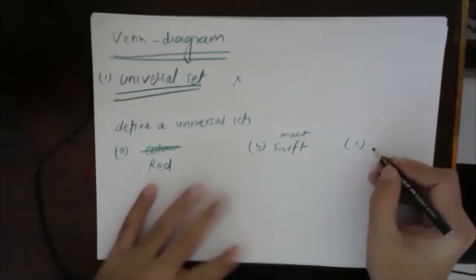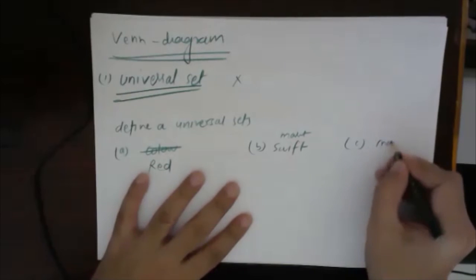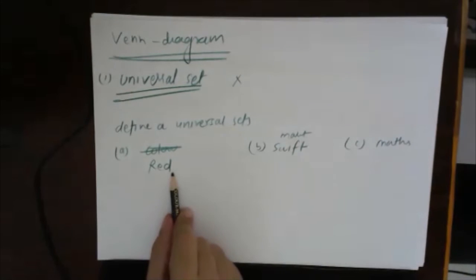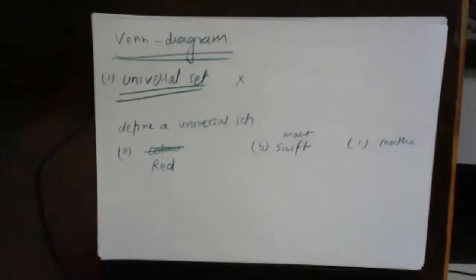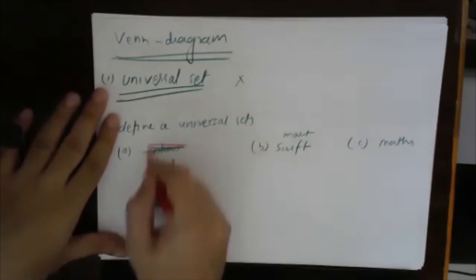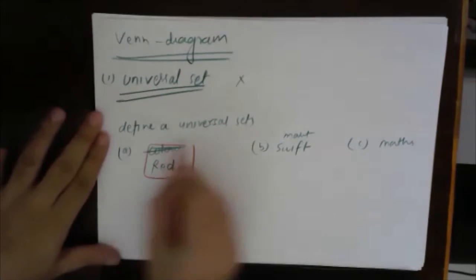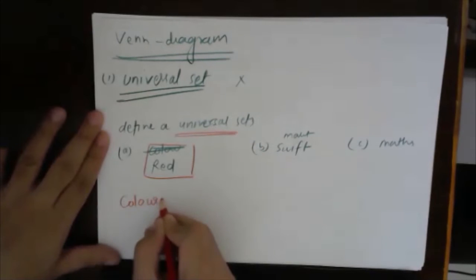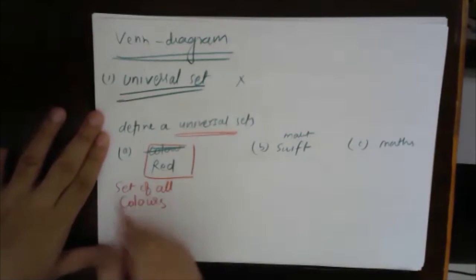And in the third question, suppose I am talking about maths. Now you will understand that here I'm talking about red. That means red is what? Red is a color. That means here the universal set I can easily define as the set of all colors.